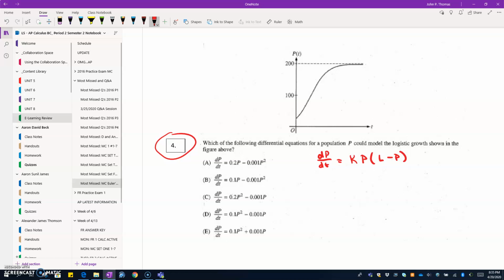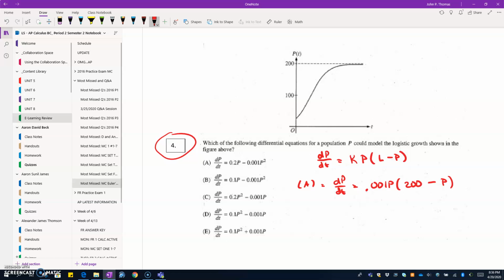All right, so when I look at this, what I need to do is get each of these to this form, which really means I'm going to be factoring out a P and then whatever's on the P squared term. So if I look at choice A, I'd have dP/dt. I'm factoring out a 0.001P. That's going to leave me with 0.2 divided by 0.001, which is 200, minus P. Now, at this point, we're right at the perfect format.